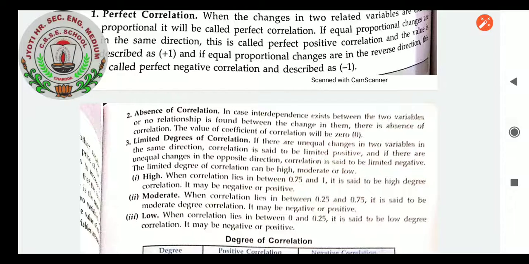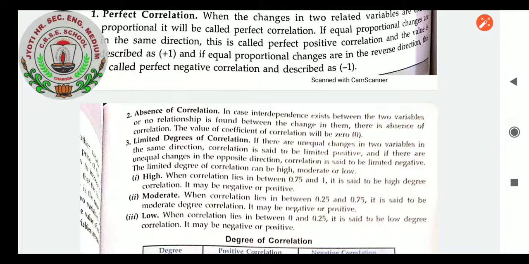And when is it moderate? When correlation lies between 0.25 and 0.75, it is said to be moderate degree correlation. It may be negative or positive. Low correlation, when correlation lies between 0 and 0.25, it is said to be low degree correlation.